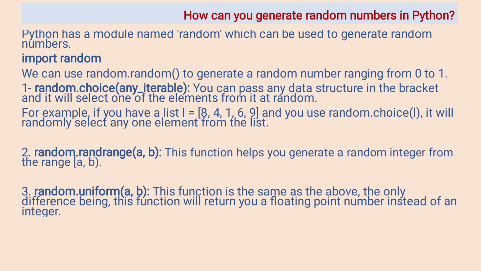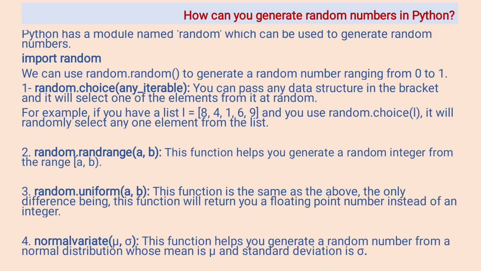This function is the same as the above, the only difference being this function will return you a floating point number instead of an integer. Random dot normalvariate mu and sigma. This function helps generate a random number from a normal distribution whose mean is mu and standard deviation is sigma.